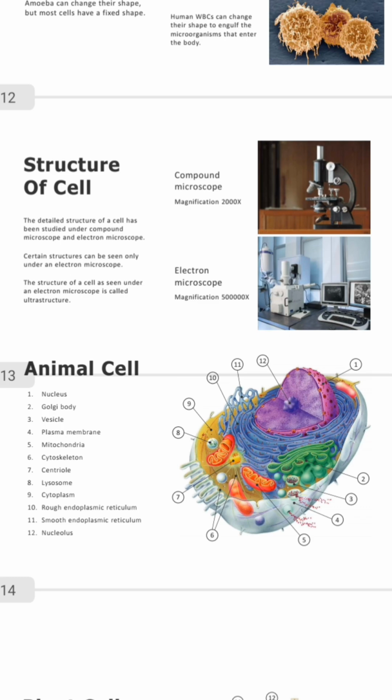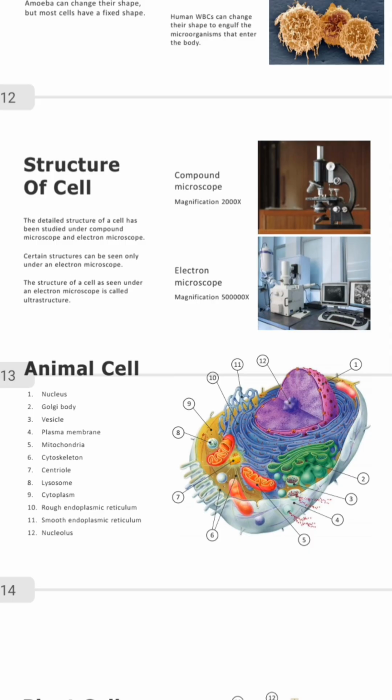So if you view a cell under your electron microscope, it's professional for us to say that is the ultrastructure of a cell. When you hear ultrastructure, it means you've viewed that thing under your electron microscope.